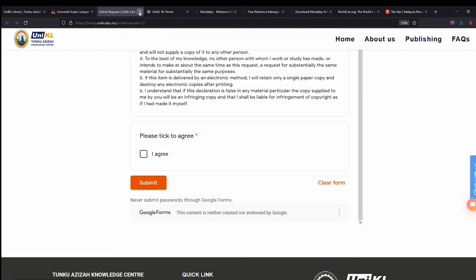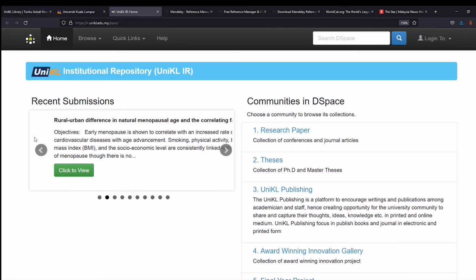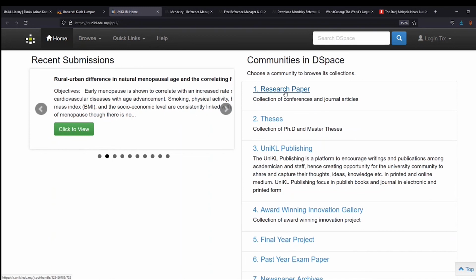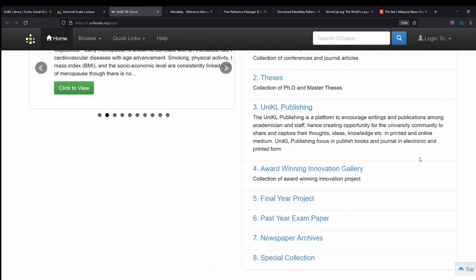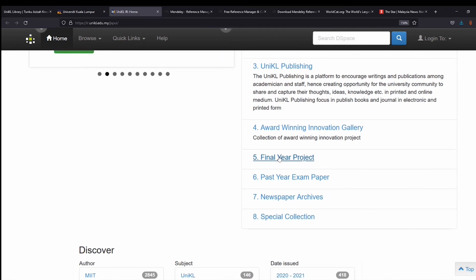Okay, so now we go to the UniKL repository. This is just a sharing of our repository. Your future thesis will be posted here as well. We put up research papers, a collection of conference and journal articles done by our academicians. Thesis, a collection of PhD and master thesis. We also put up UniKL Publishings, award-winning innovation gallery. We have FYP, past exam papers, newspaper archive, and also special collections.